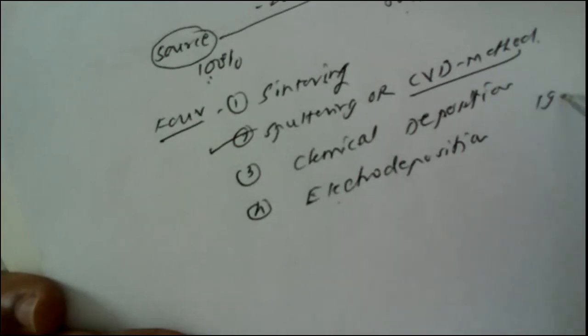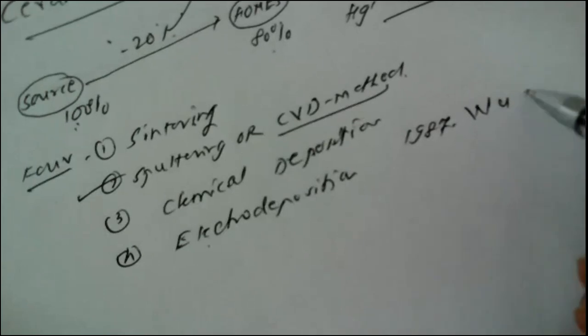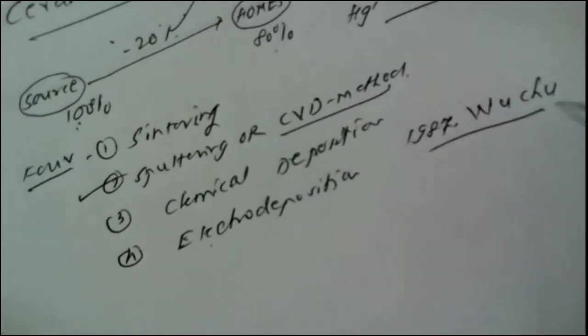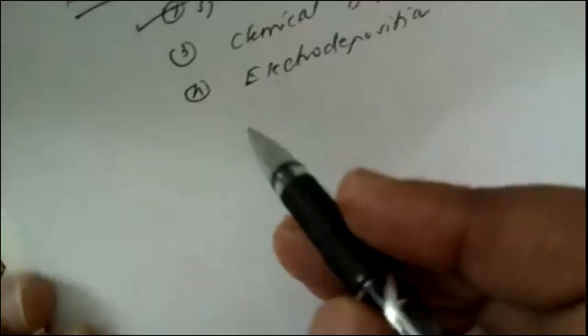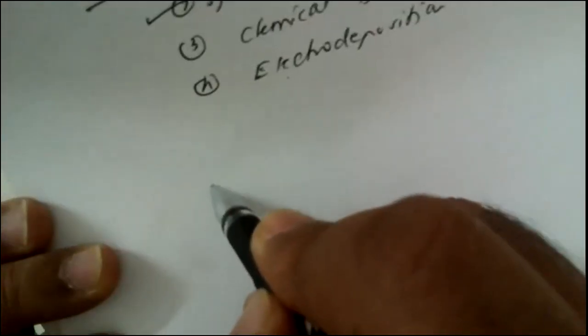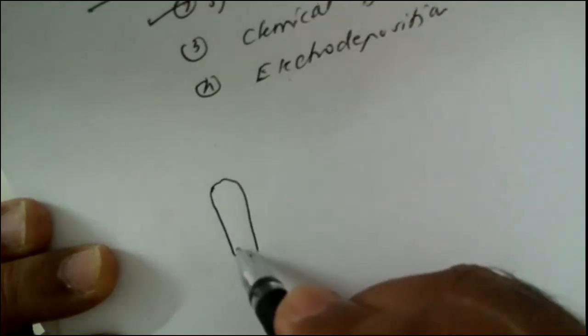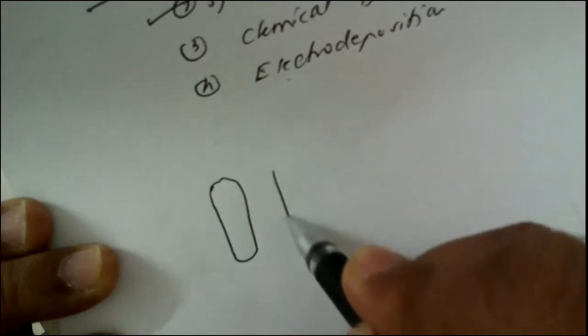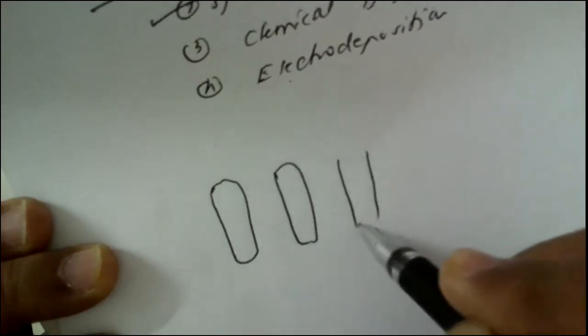In the year 1987, a Chinese scientist, Wu Shu, and his co-workers found how a superconductor can be prepared. For this method, the setup is that they have taken three reactors. This is reactor number one, this is reactor number two, and this is reactor number three.